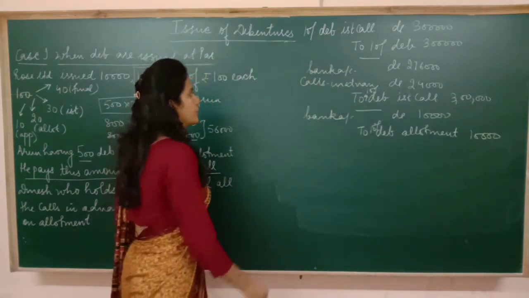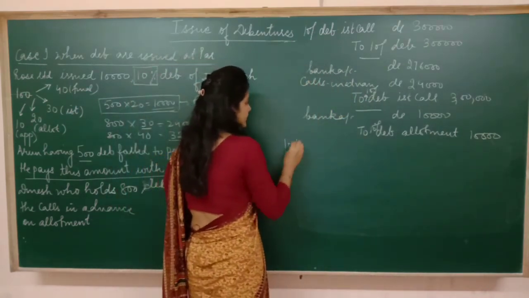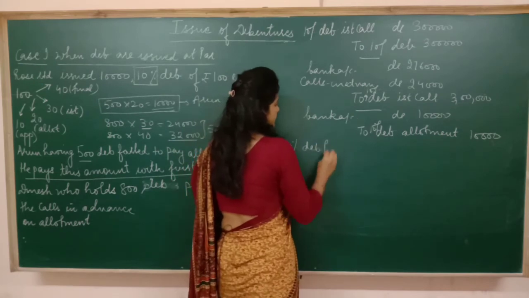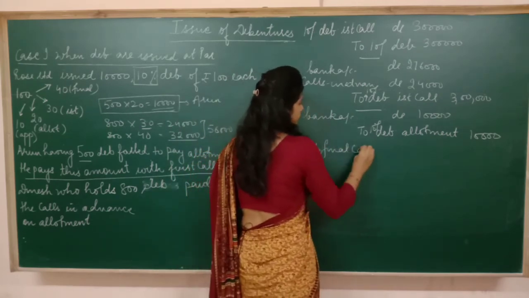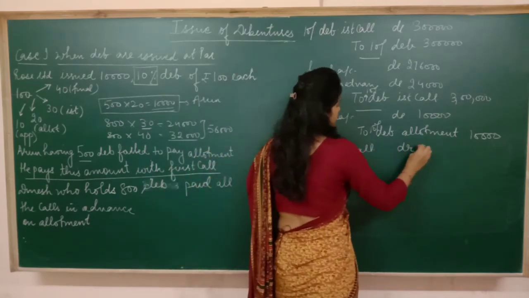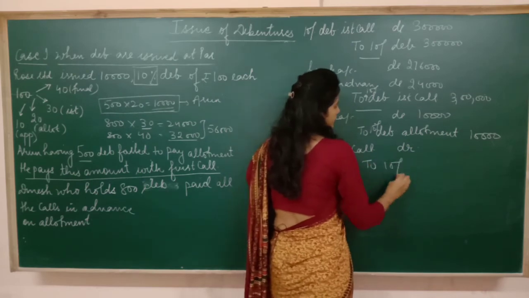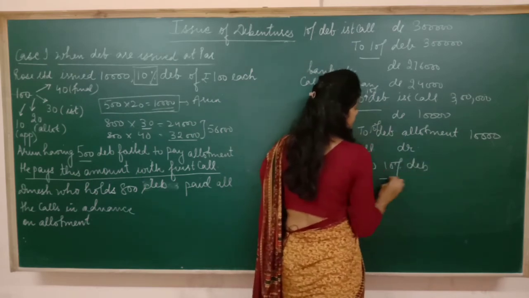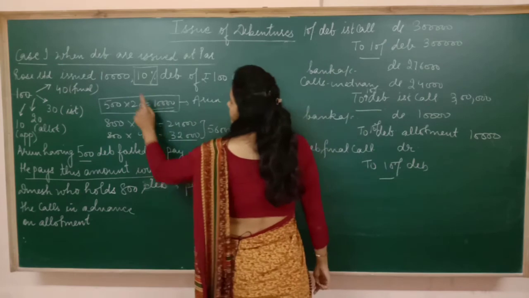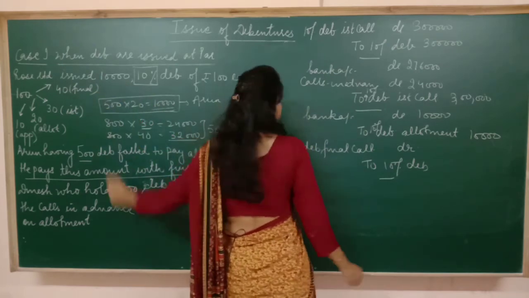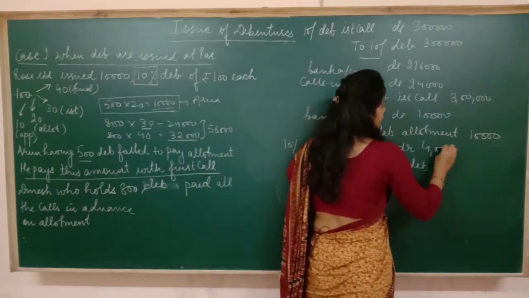Now pass the entry for the final call, that is 10% debentures final call account debited to 10% debentures. 10,000 will be multiplied with 40, that is 4 lakh.